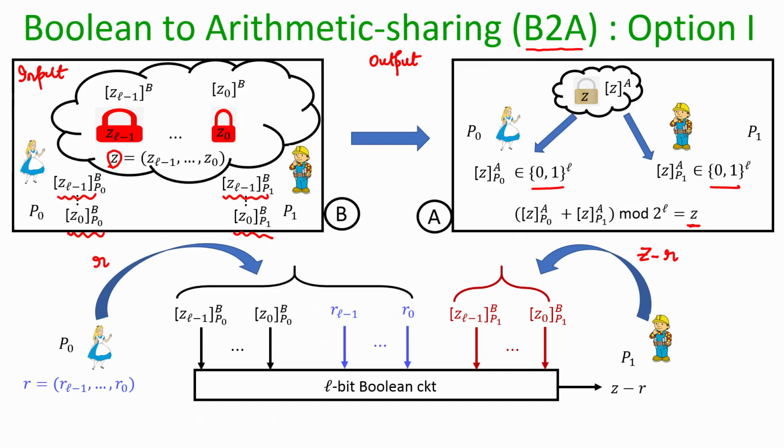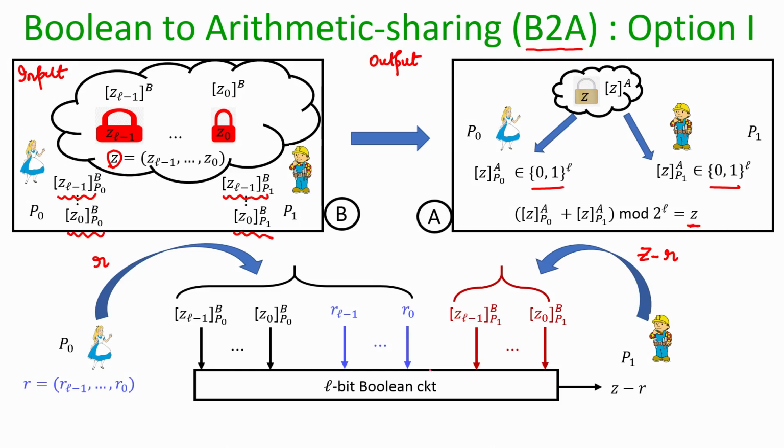Because if Z minus r is also given as an output to Alice, then since she anyhow has r, she will learn Z in the process. So, we require here a Boolean circuit which, when given the shares of Z from Alice and Bob and the bits of r, should produce the output Z minus r for Bob.